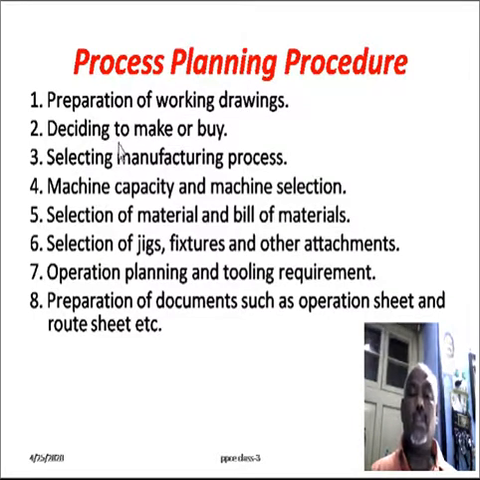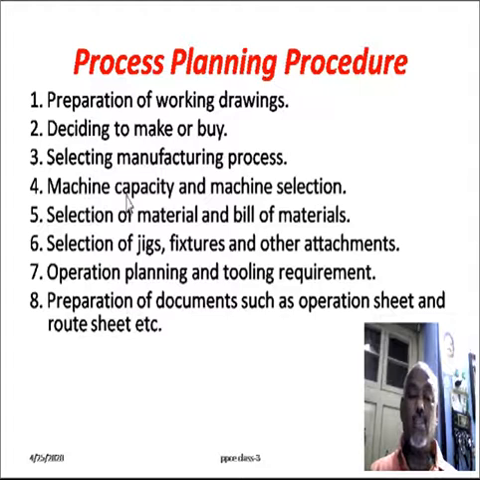And then second one is the decision to make or buy. Some standard component will be purchased from the outside market. Some component will be manufactured in the industry itself. So based on the decision, which component will be purchased from outside or which component will be produced in the industry itself, that will be identified. Selecting manufacturing process. Proper manufacturing process will be selected based on the product. It may be a metal removal process, it may be a metal addition process, it may be a neutral process. There is no addition or separation of the material from the parent object.